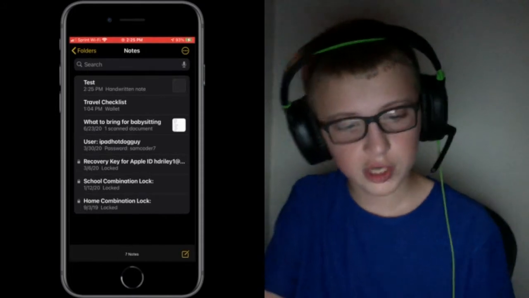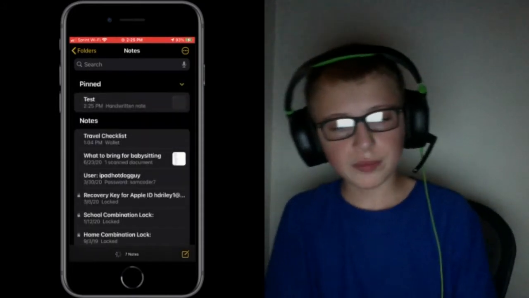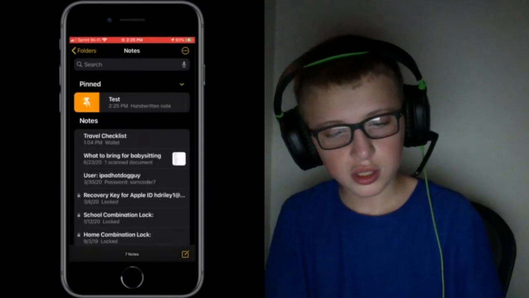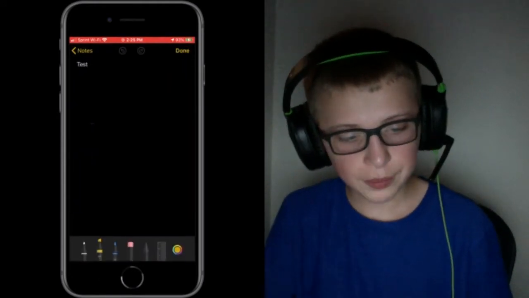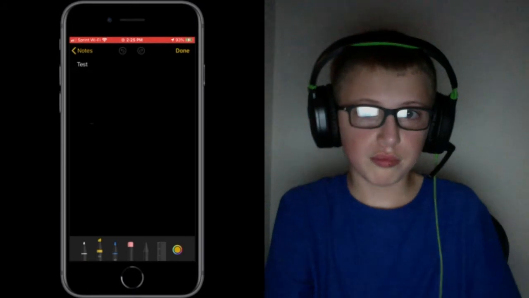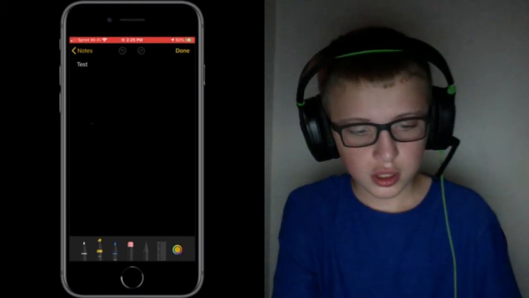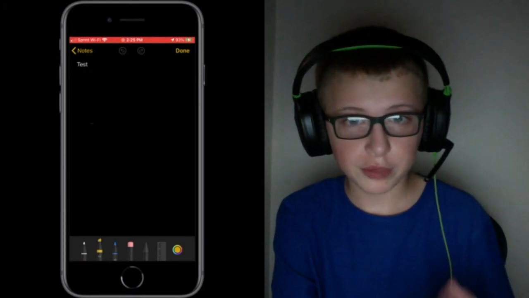It's not handwritten. But anyways, if we swipe to the right, we can now pin a note, hide and show our pin notes, and unpin them, just like that. This is my favorite part, I think. And document scan is also getting upgraded.